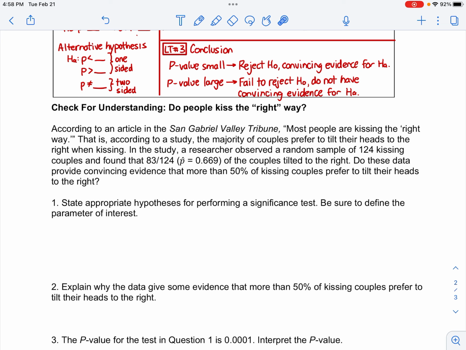Anyway, it says they observed a random sample of 124 kissing couples and found that this percentage of them tilted to the right. Maybe this has to do with right-handed, left-handed. I have no idea. Do these data provide convincing evidence that more than 50% of kissing couples prefer to tilt their heads to the right?